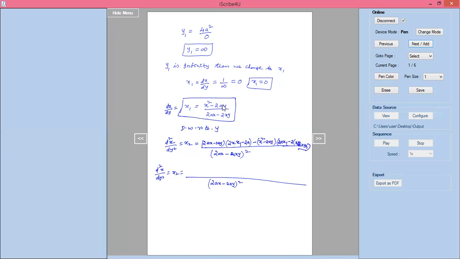Here I'll write 2ax minus 2xy into 2x into x1 minus 2a, minus of x square minus 2ay into 2a into x1 minus, here I'll write, minus 2 into x into y1, 2x minus 2 into y into x1, I'll write 2 into y into x1. Right. If you simplify this, we'll get